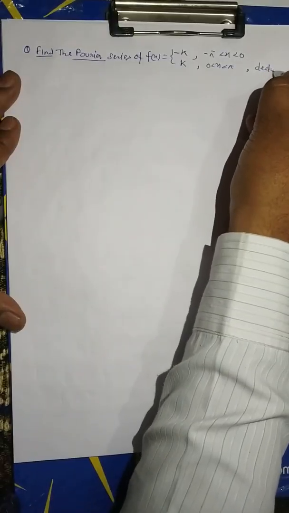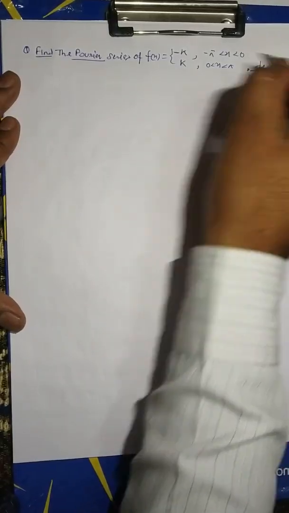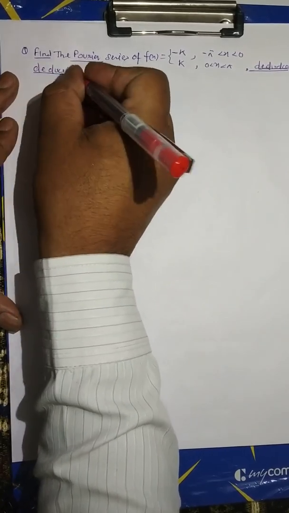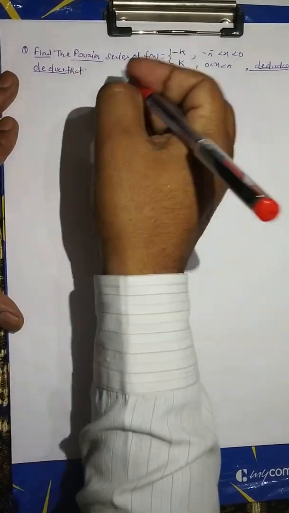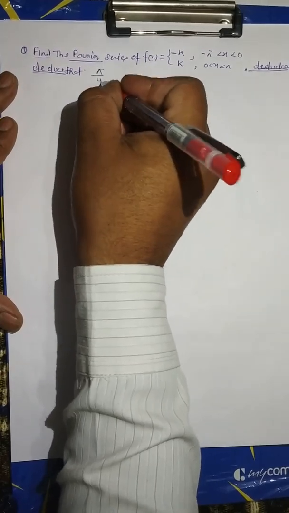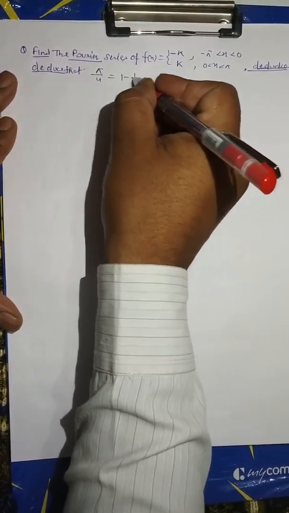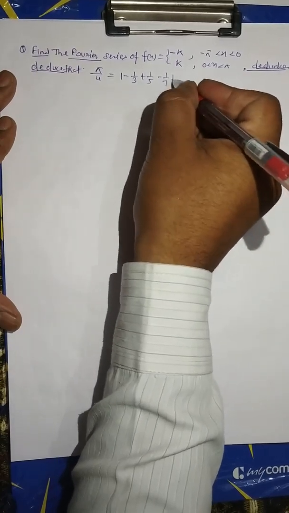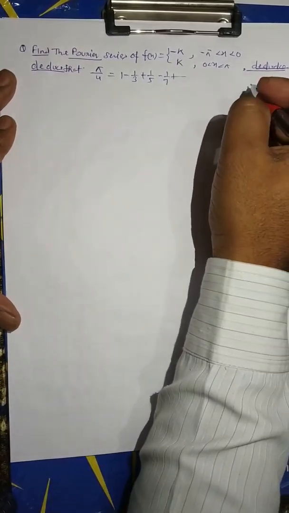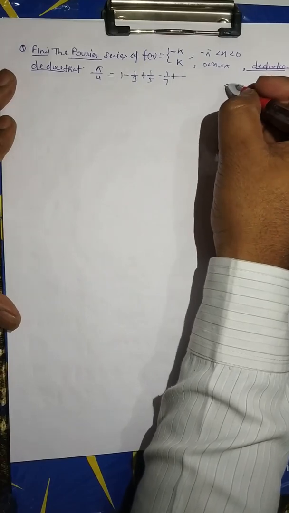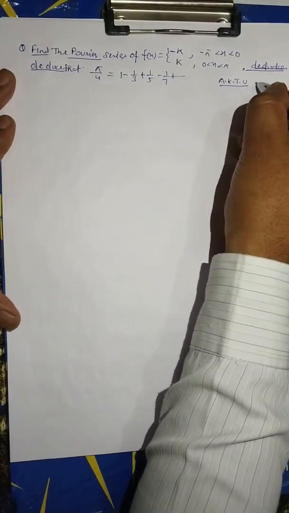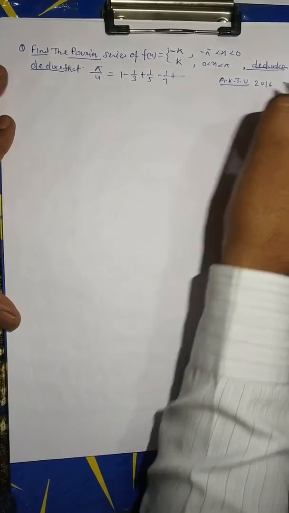Deduce pi by 4 equals 1 minus 1 upon 3 plus 1 upon 5 minus 1 upon 7 plus up to dot. This has come in AKTU 2016.